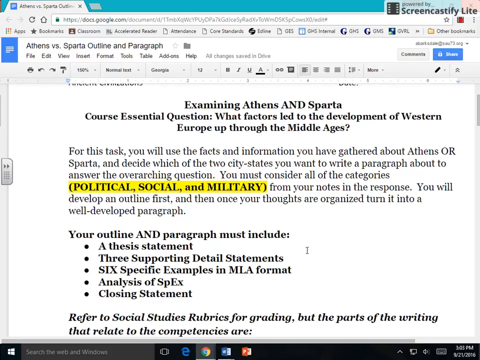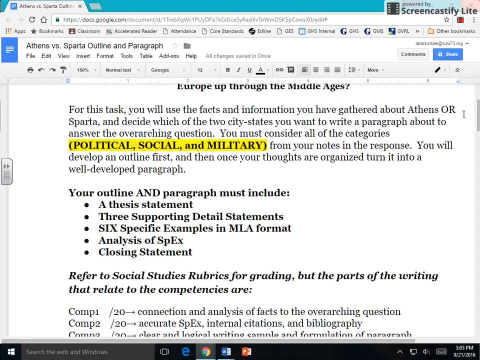You're going to be using the evidence that we gathered for the last couple days from the movie clip, the textbook, and the class notes that we did together. And you're going to write a comparison piece that will look at which city state was more ideal to live. Remember, no wishy washy. You need to choose one city state over the other, and your entire paragraph should follow that trend. I understand that there are pros and cons to both city states. I did that on purpose.